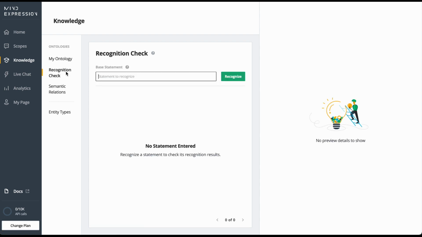Second feature of the knowledge page is the recognition check. The recognition check feature allows the users to search whether a statement already has an existing ontology or not. Available on the right side of the screens are the statements related to the base statement.